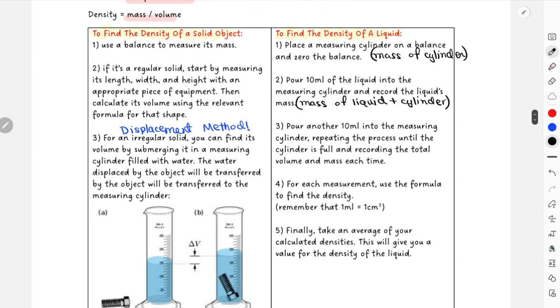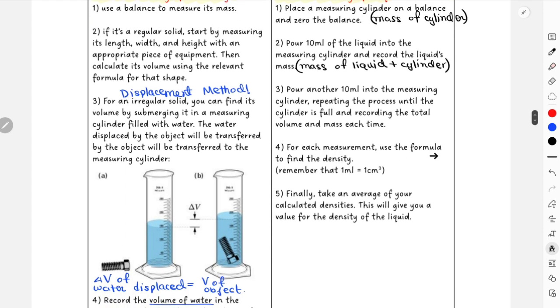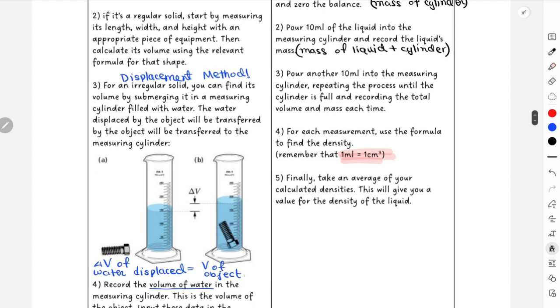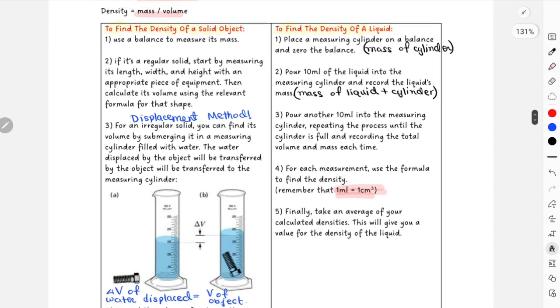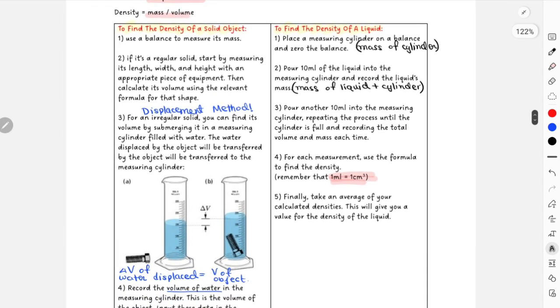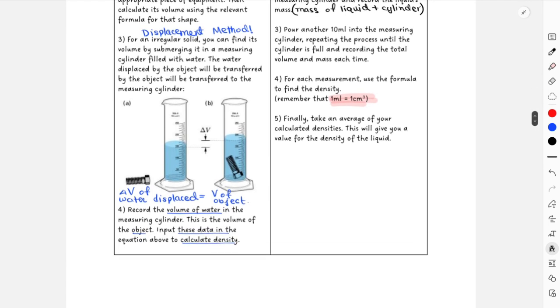After that, pour another 10 ml into the measuring cylinder. Repeat the process until the cylinder is full, recording the total volume and mass each time. This is for making the entire experiment more accurate. That's why we're repeating the data. And then again, for each measurement, use the formula to find the density. Remember that 1 ml is 1 centimeter cube. This is again very important, the conversion unit. And lastly, take an average value of your calculated densities. This will give you a value for the density of the liquid. And this is again a very detailed answer of how to measure the density of a liquid and how to measure the density for a solid. Very important, this entire statement.